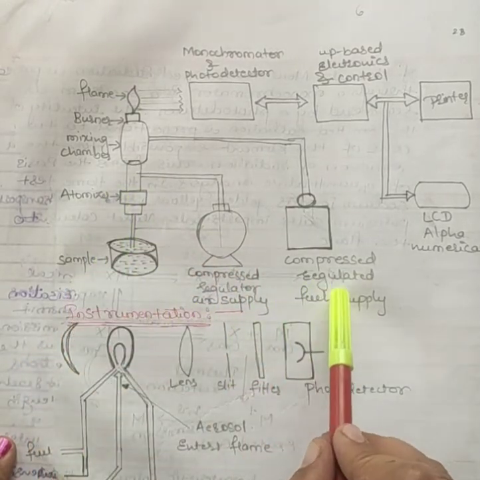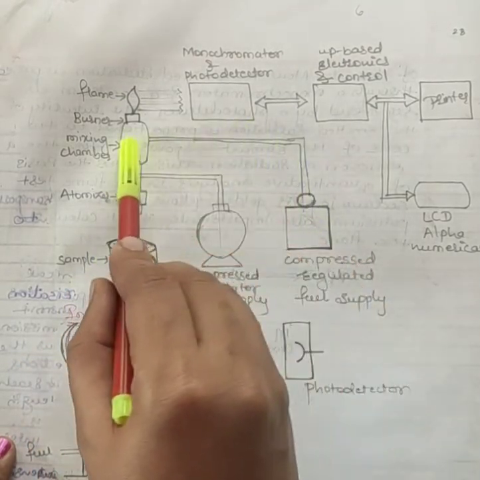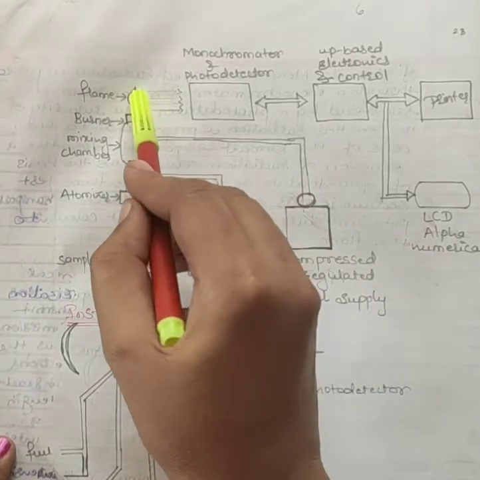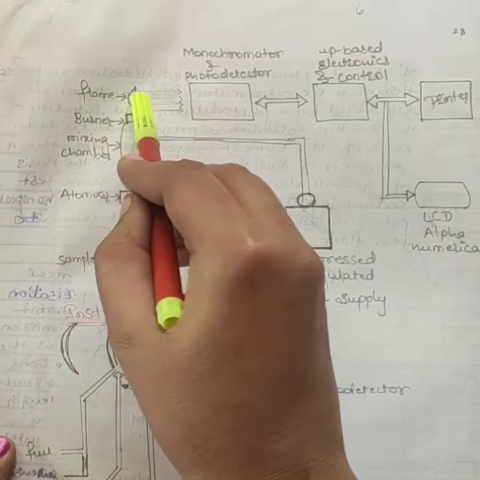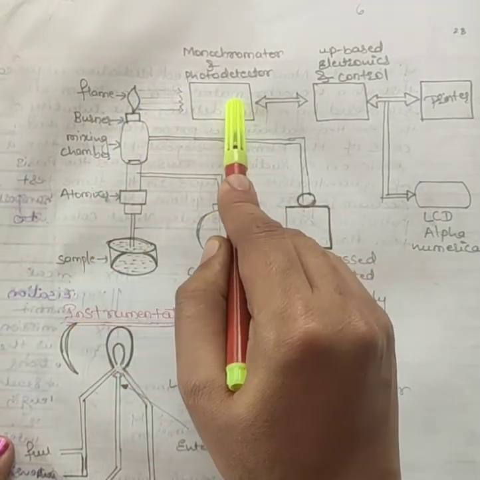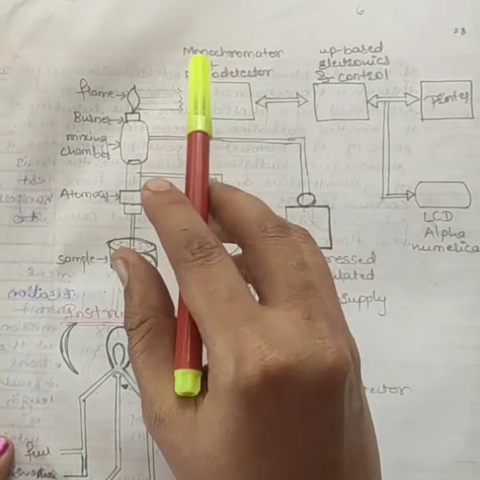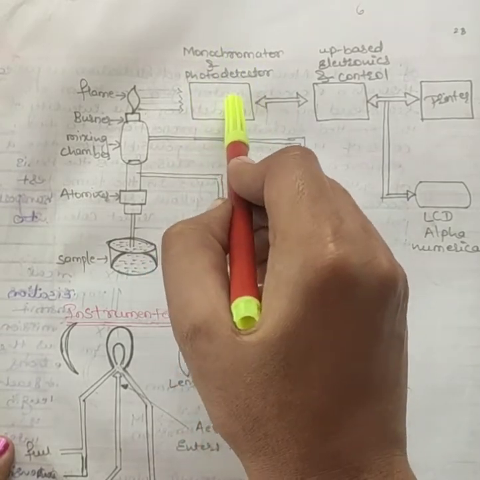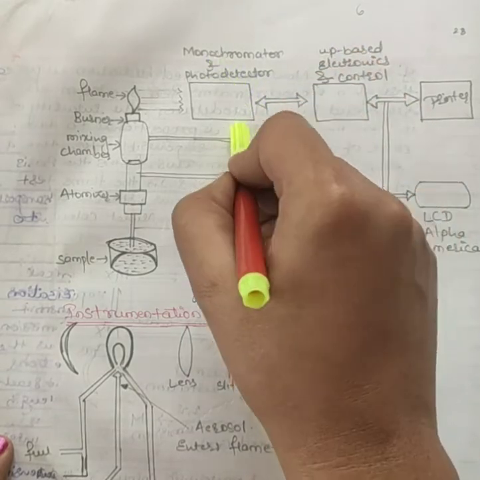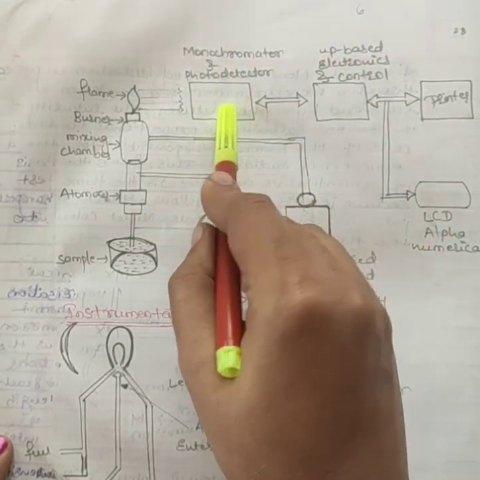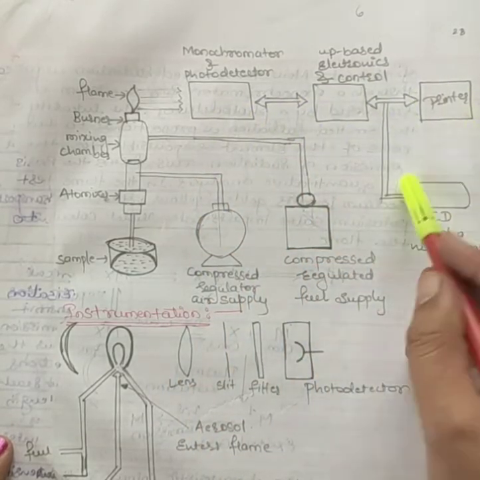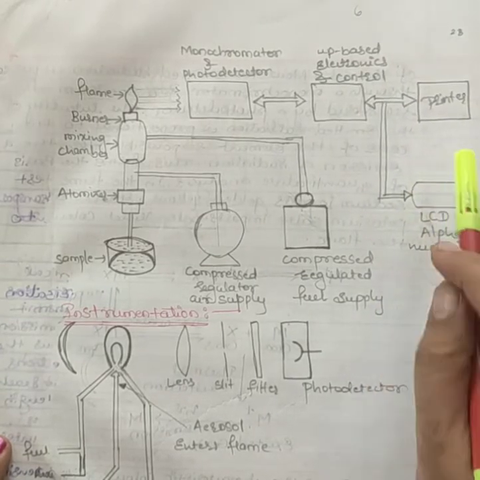There is a continuous fuel supply, and a compressed air regulator supplies air as well. Then this flame passes the atomic radiation to the monochromator or photodetector, where the photodetector will detect the particular wavelength for the particular element. Then we get the signals for that element, and we can take a printout of that.